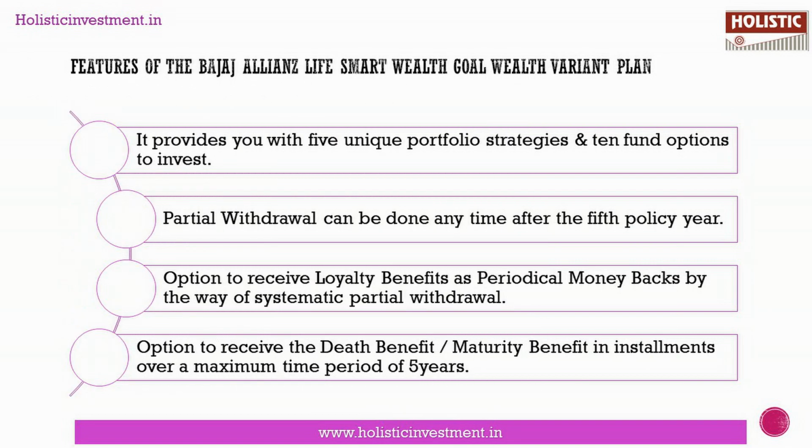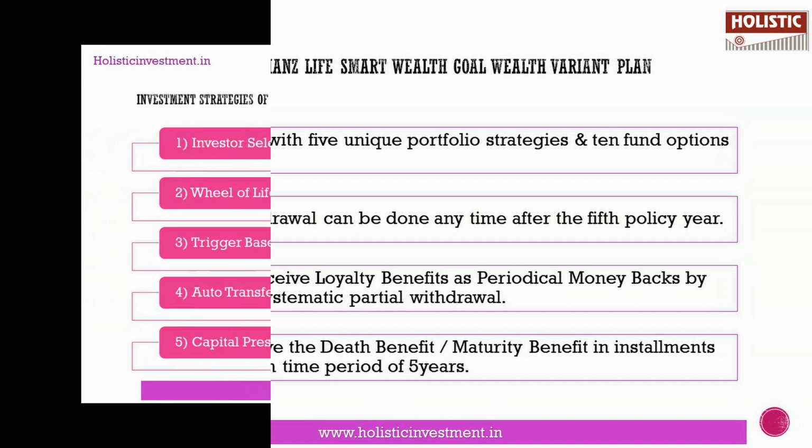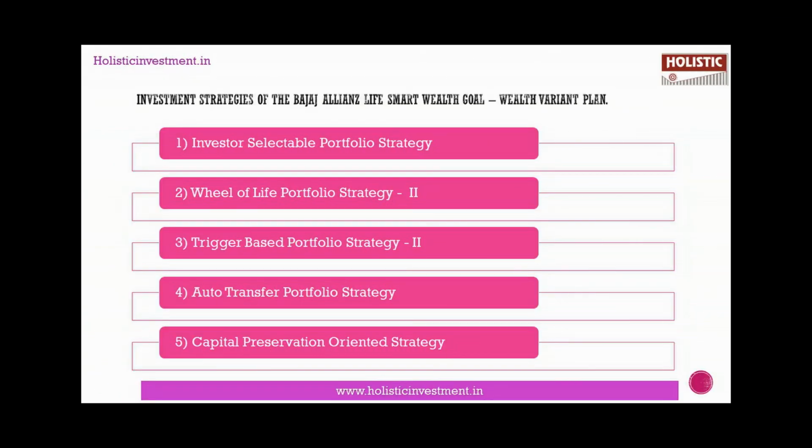Now let's see the features of the Bajaj Allianz Life Smart Wealth Goal Plan Wealth Variant. It provides you with 5 unique portfolio strategies and 10 fund options to invest in. You have the option to make partial withdrawals non-systematic anytime after the 5th policy year. Option to take out the loyalty benefits as periodical money backs by way of systematic partial withdrawal. You will have the option to receive the maturity or death benefit in installments spread over a maximum period of 5 years. Now let's see the investment strategies of Bajaj Allianz Life Smart Wealth Goal Plan Wealth Variant.